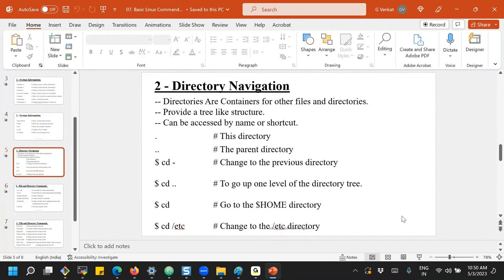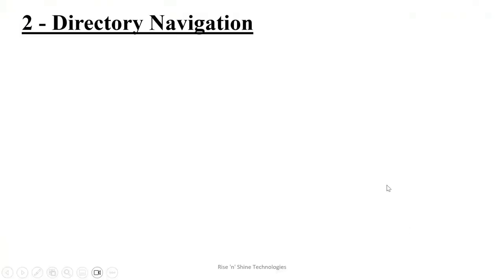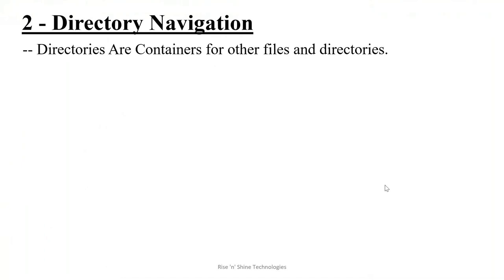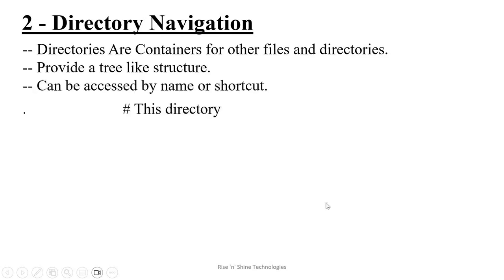So let me conclude. For directory navigation, some important options in cd. The command is cd, but cd has multiple options. It can be accessed by the name or a shortcut. Whenever we are observing some of the directories, we see a dot. What is the dot representation in the Linux system? That is the current directory.